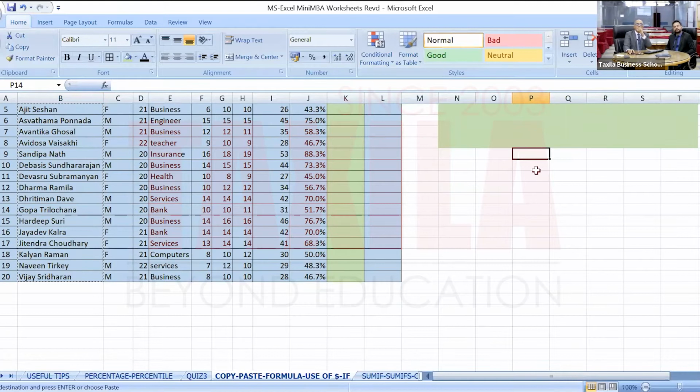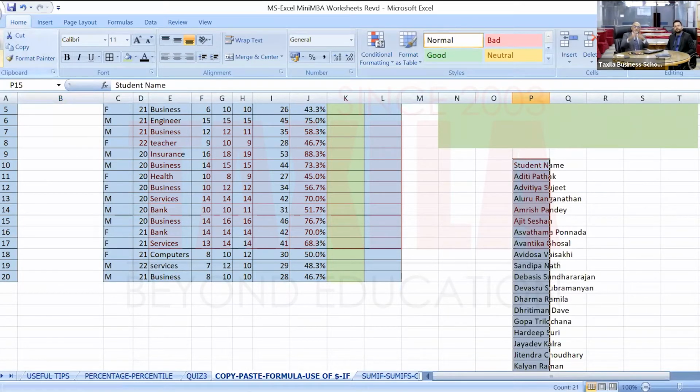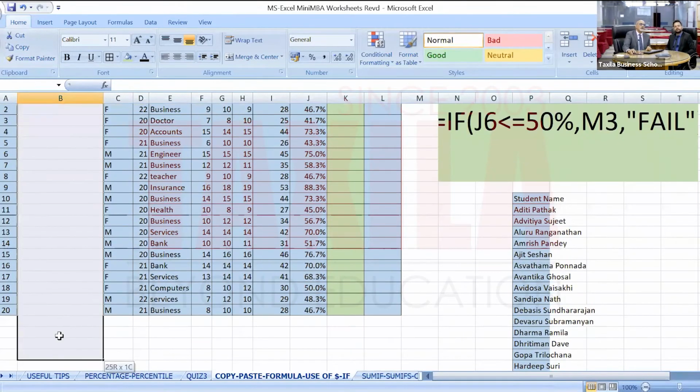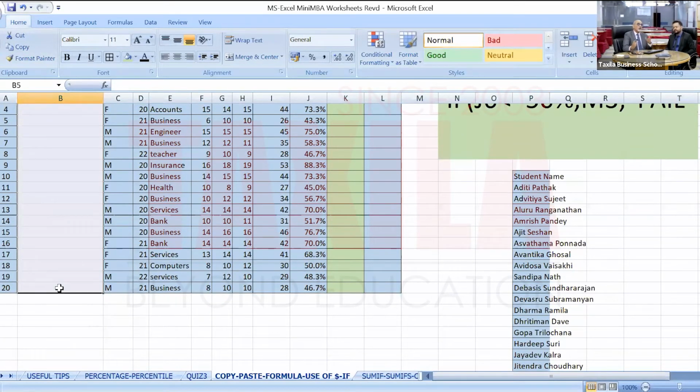In another place, I've defined an active cell and I will write paste. In the same ribbon, there is a paste button. I will press paste. What has happened? All of the student names have come here, but they have vanished from the earlier place, because I have cut from there and pasted somewhere else.